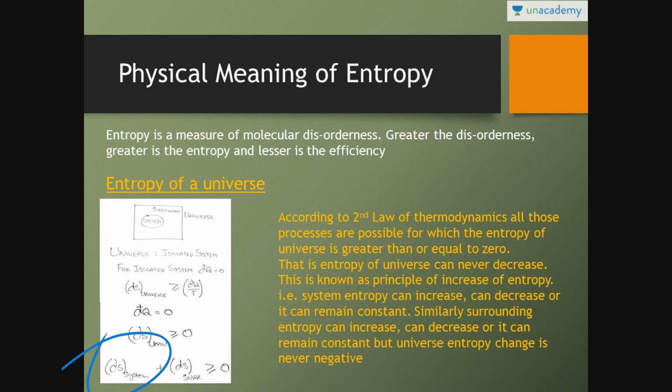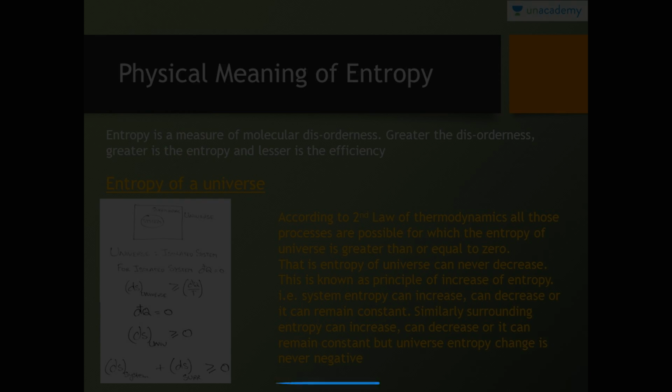See, the entropy of a system can decrease, the entropy of the surroundings can decrease, but if you add both of them, the entropy will never decrease. This is known as the principle of increase of entropy. That is, system entropy can increase, decrease, or remain constant. Similarly, surroundings entropy can increase, decrease, or remain constant. But the universe entropy change is never negative.